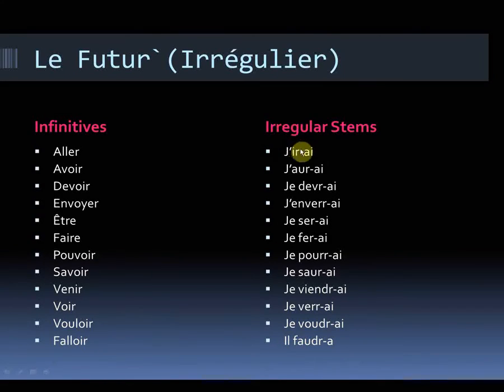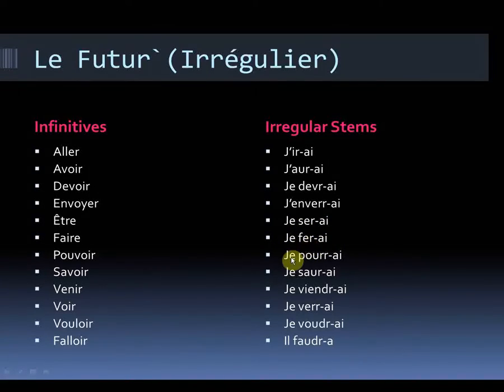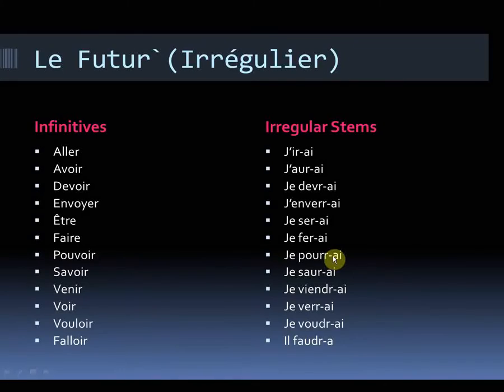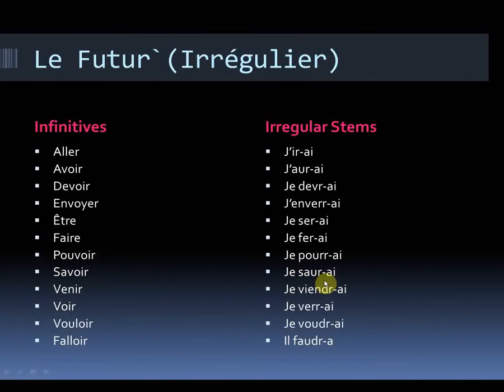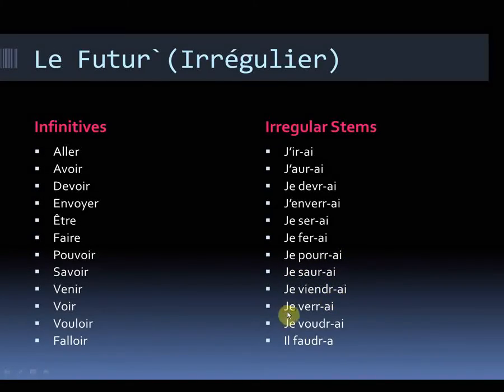Okay, so the meanings of these, just as they stand. J'irai, I will go. J'aurai, I will have. Je devrai, I will have to, or I will must. Not that that makes so much sense in English, so it's more I will have to. J'enverrai, I will send. Je serai, I will be. Je ferai, I will do or I will make. Je pourrai, I will be able to. Je saurai, I will know. Je viendrai, I will come. Je verrai, I will see. Je voudrai, I will want to, or I will wish to. Il faudra, it will be necessary.